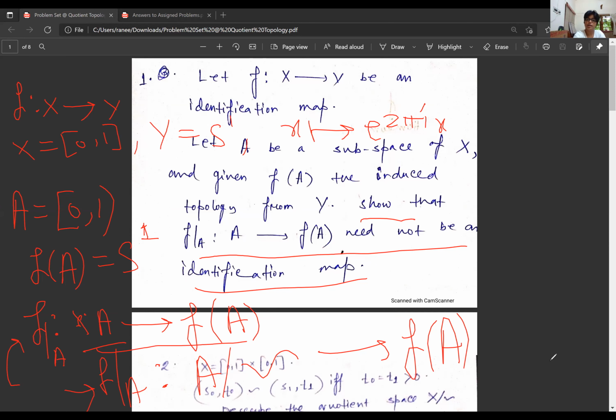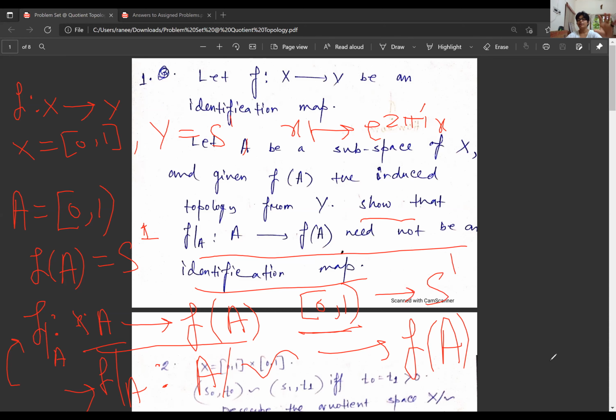What does that mean? That [0,1), which is my A, and remember I'm considering it as a subset of [0,1], with the subspace topology from R, is homeomorphic with the circle S1.